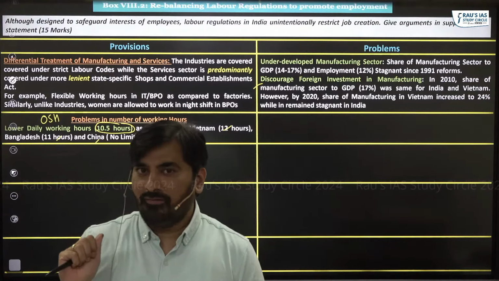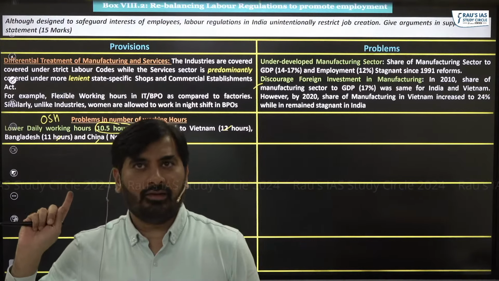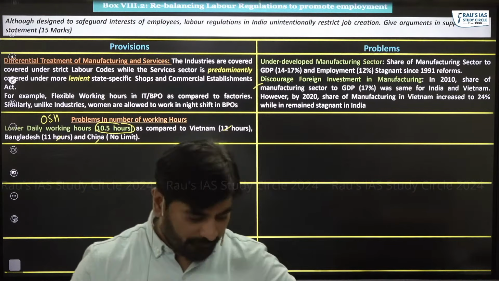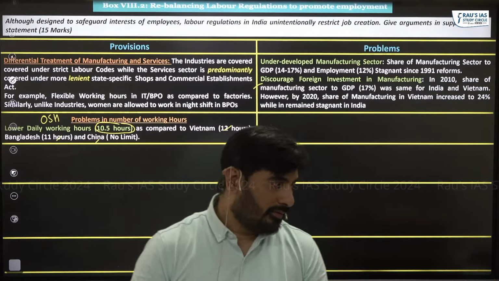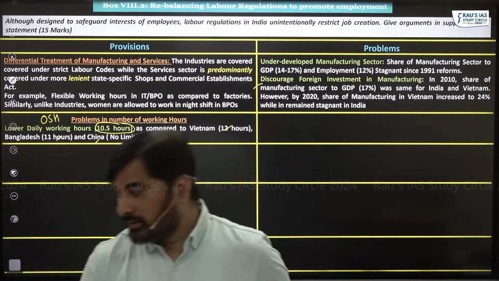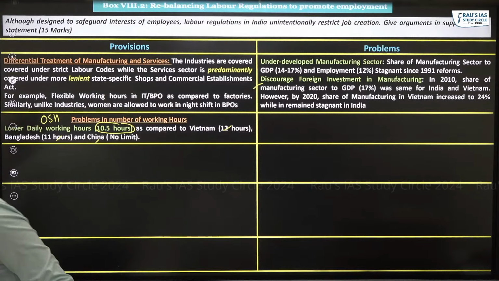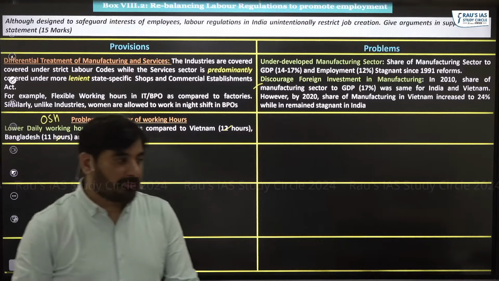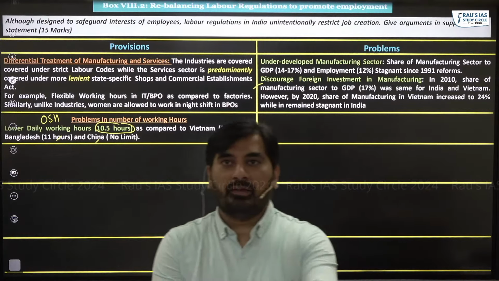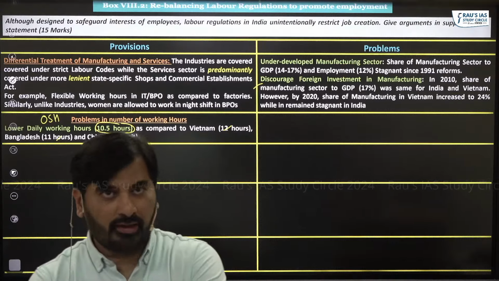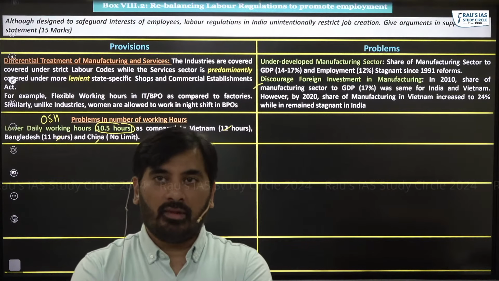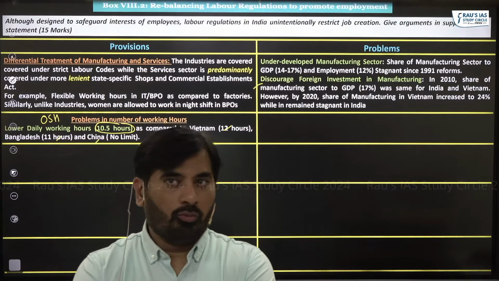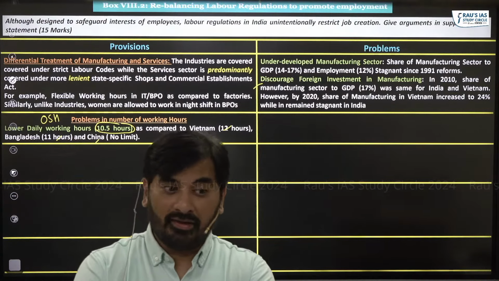Can you tell me what is the problem with respect to these lower working hours? Anyone? Let me know in the chat box. What problems will it create? What are the problems? Think, what problems will it create if the working hours are lower? They would need no more workers. Okay. Think the other way.